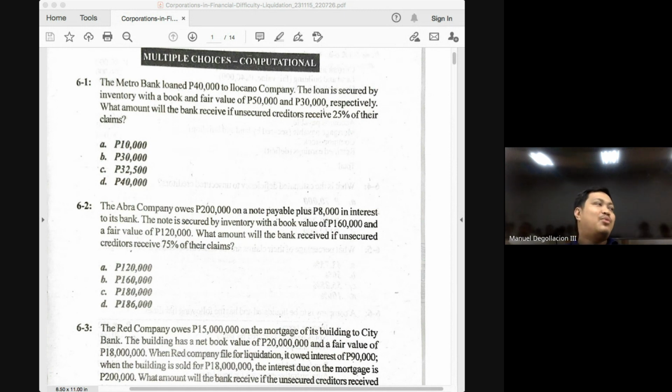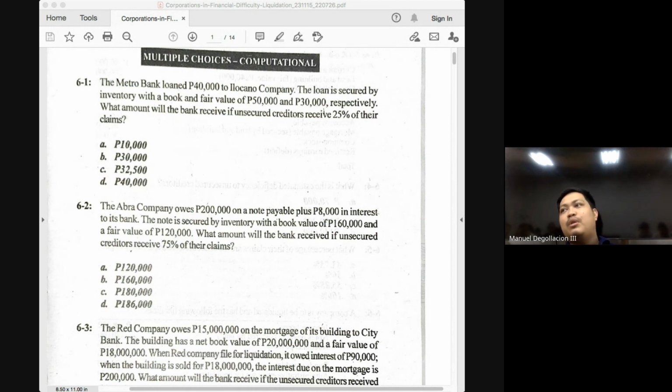Okay? And that is why, class, if you'll be asked, how much will the fully secured creditor receive? That would be a question that will be considered a bonus question, because it's very easy. How much will the fully secured creditor receive? Whatever is the amount of the obligation. If the problem already tells you that that obligation is fully secured, what does that mean?